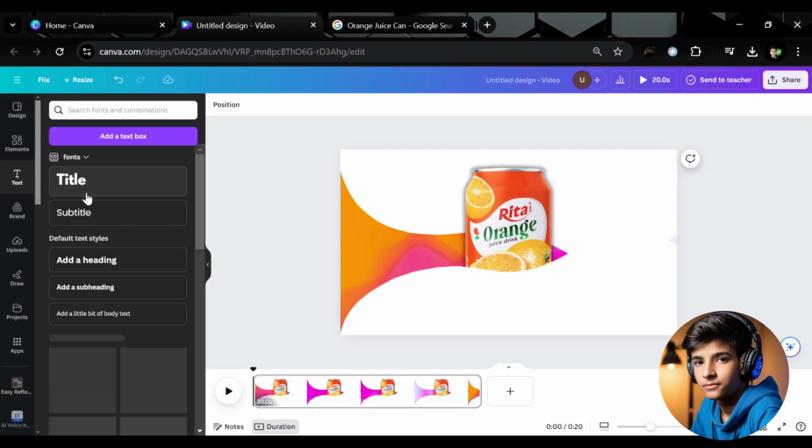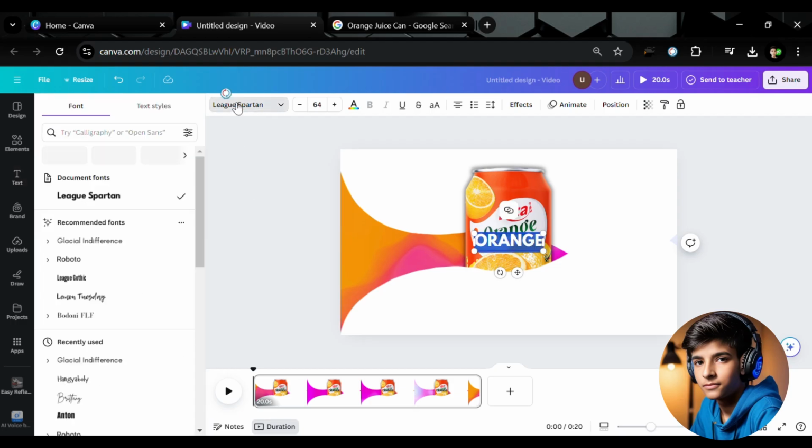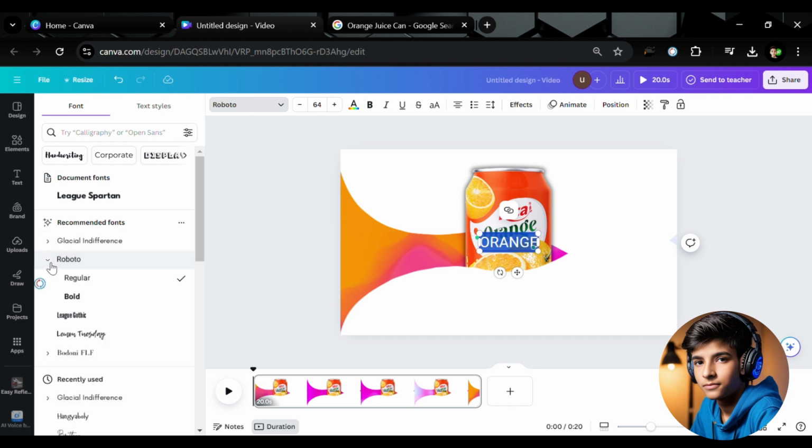After that, go on the text, add the text, right here, orange, and select the writing Roberto and select bold. After that, add another text, orange juice.